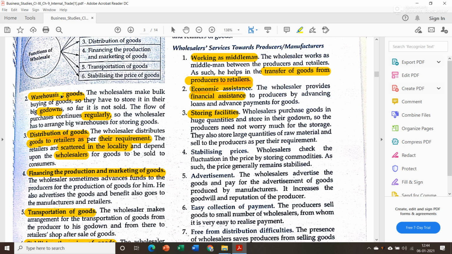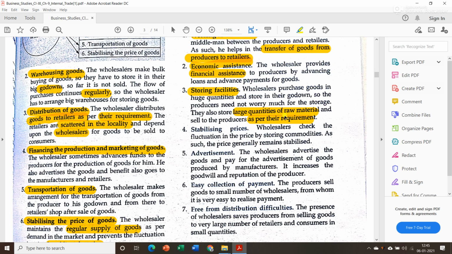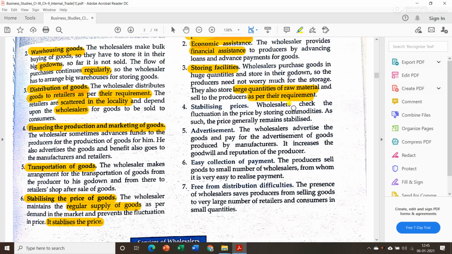Then next one is storing facilities, as we have already seen in the functions of wholesaler, that warehousing goods is nothing but storing facilities. Wholesalers purchase goods in huge quantities and they store it in their godown, so the producers need not worry much for the storage. They also store large quantities of raw material and sell to the producers as per their requirements. It means sometimes wholesalers help producers by storing large quantities of raw materials.